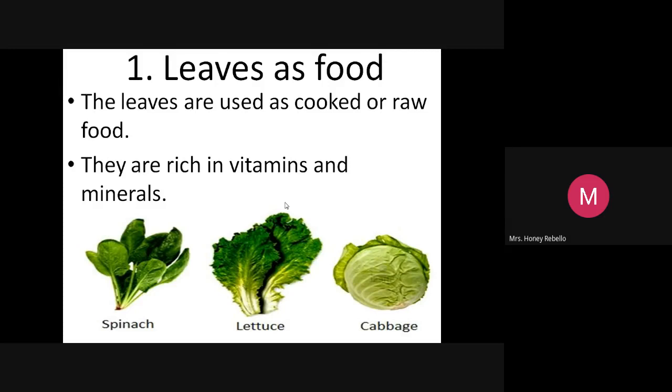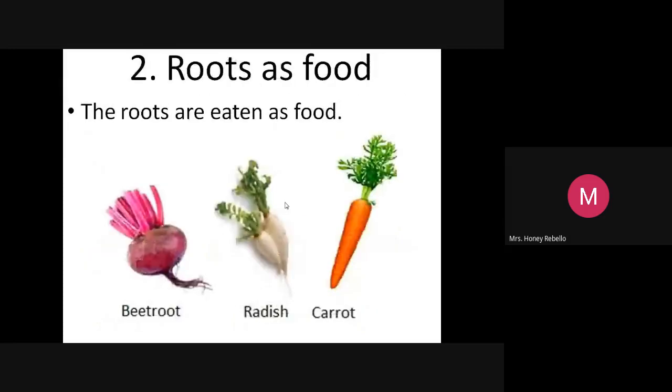Now you know what leaves we use as food. Got many more. Now see the lovely colorful roots. You know where these roots grow, just below the soil, underground, below the soil, sand. But certain roots we can also eat. The roots are eaten as food. We'll eat carrot raw. We'll cook and eat carrot. Radish can be cooked and eaten. Beetroot, some people will eat it raw as well as cooked.